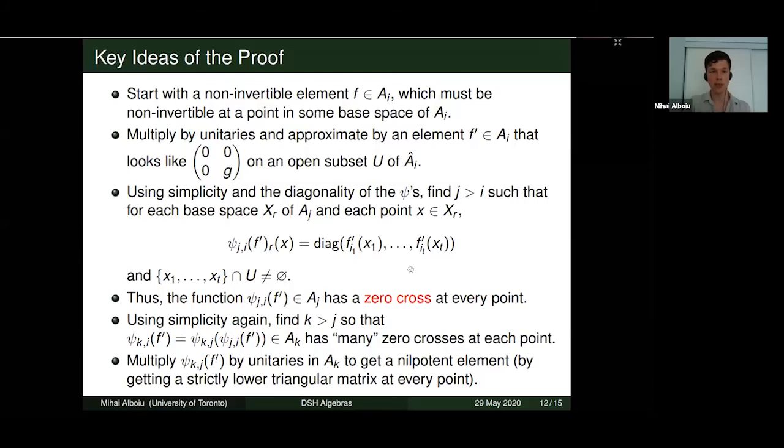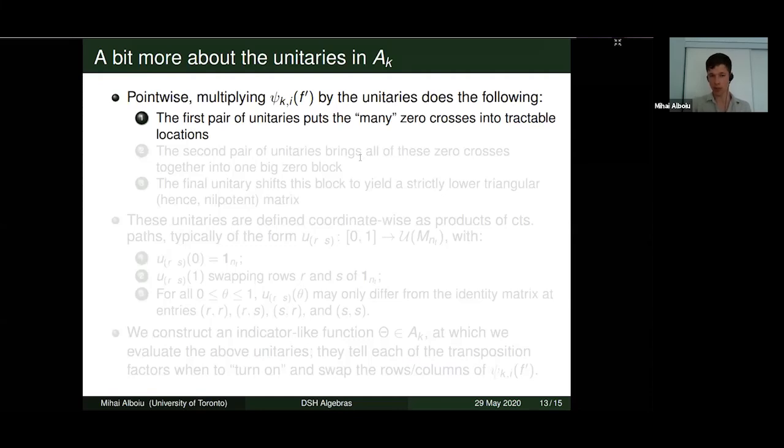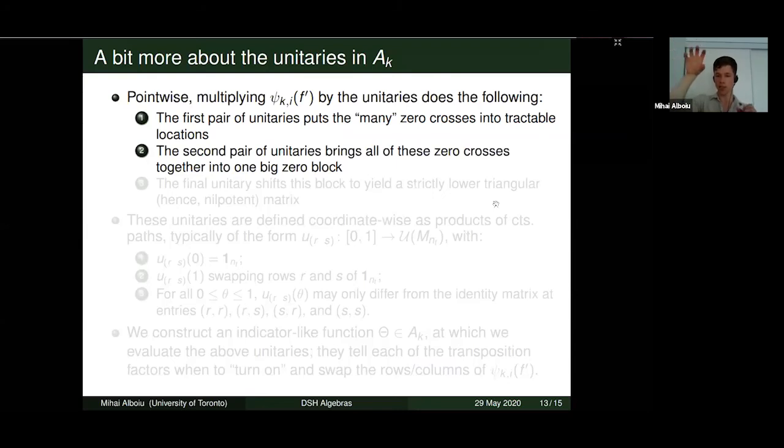So I'd like to just say a little bit more about these unitaries in AK that we're multiplying the image of f prime by. Point-wise, what's basically happening is we have many zero crosses, but we don't exactly know where they are at each given point. So the first pair of unitaries that we multiply the image of f prime in AK by put these many zero crosses into tractable locations so that we know where they are. And now we multiply by a second pair of unitaries, which brings all these zero crosses together into the upper left-hand corner, into one big zero block. So this happens simultaneously at every single point.